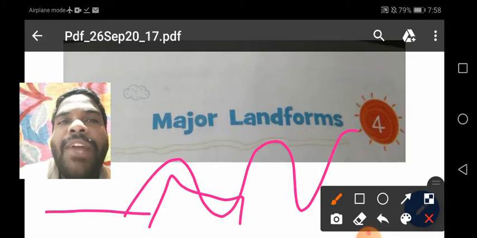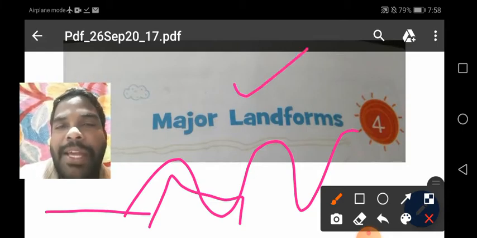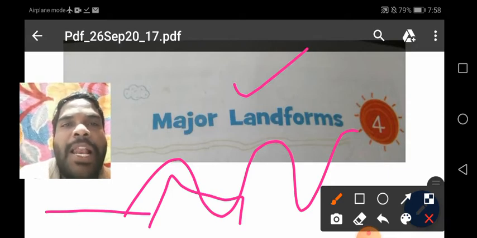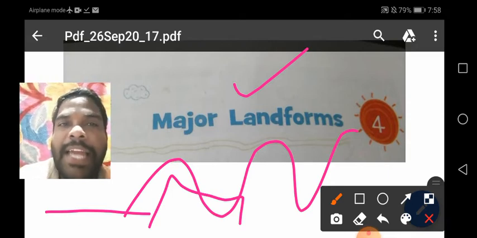And today we are going to learn about the major landforms. Let us start the lesson. Listen carefully. Write down the main points in your notes and underline hard words in the textbook.